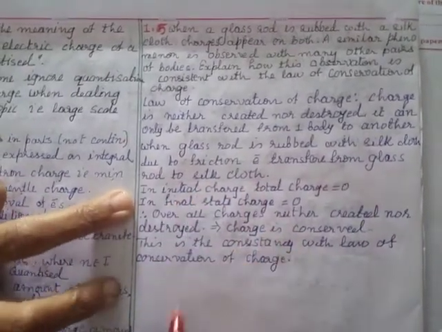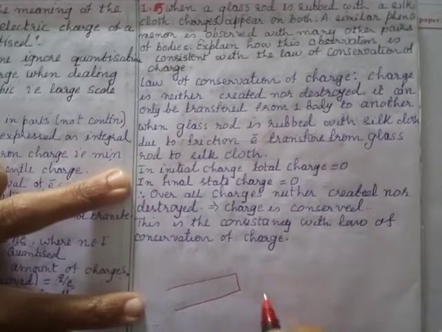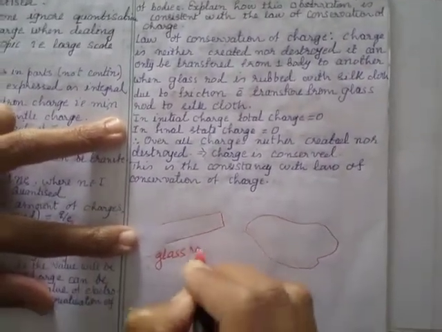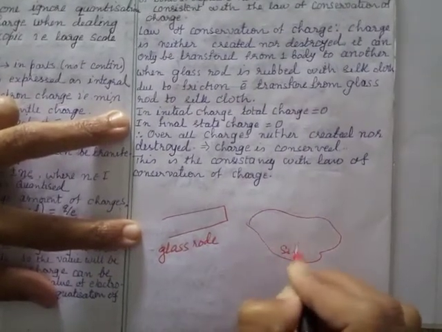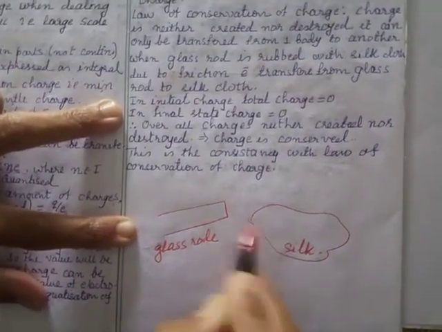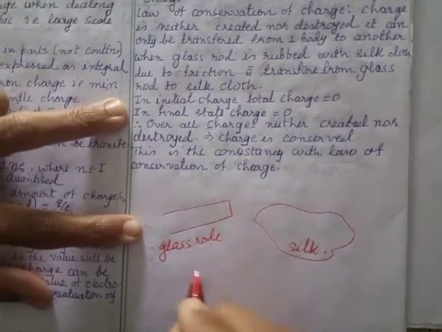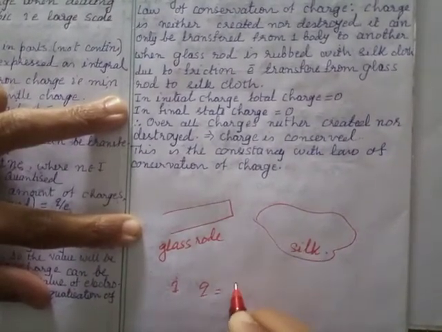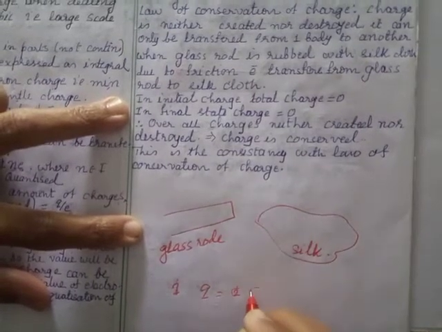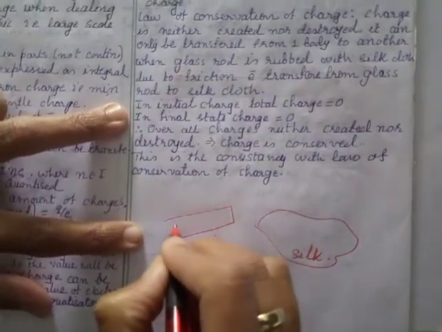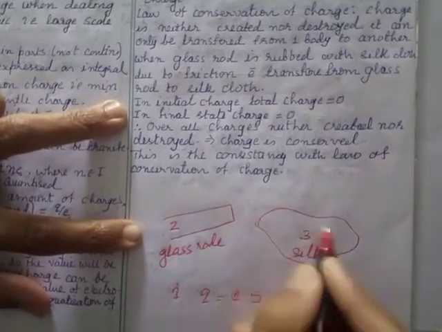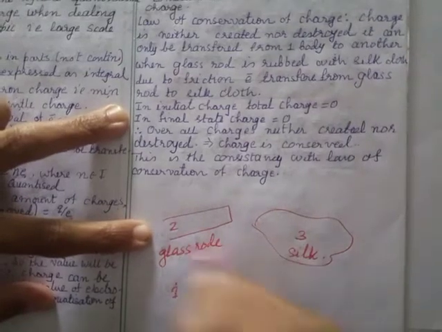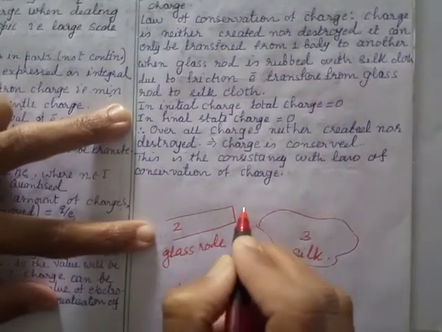So initially, suppose this is my glass rod and this is my silk cloth. If you are rubbing, there is friction. Suppose initially the total charge is, let's say, 5. Maybe here this is 2 and this is 3. When you are rubbing each other, initially this is 3 and 2, so the total is 5. Now when you are rubbing, there is friction.